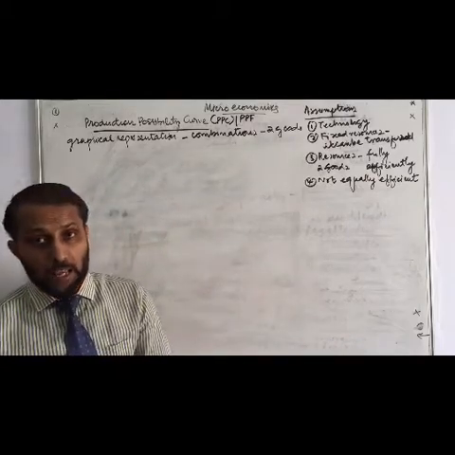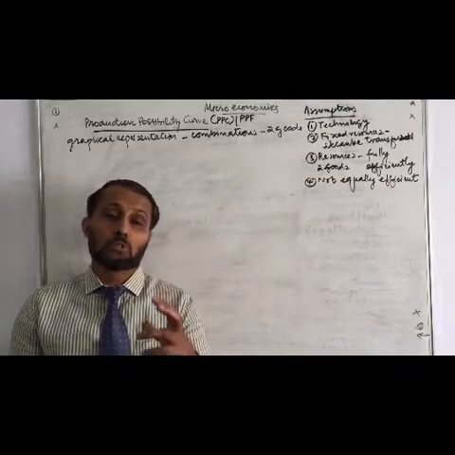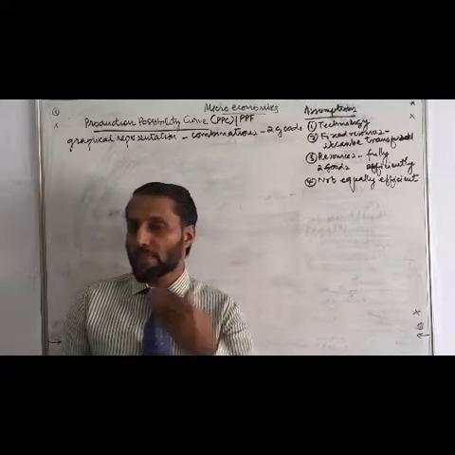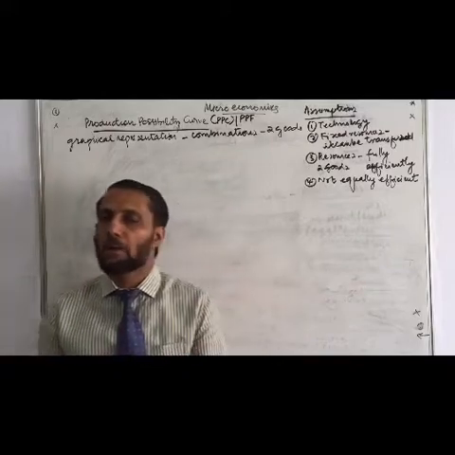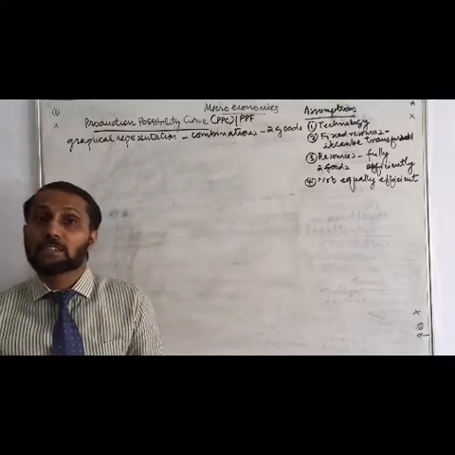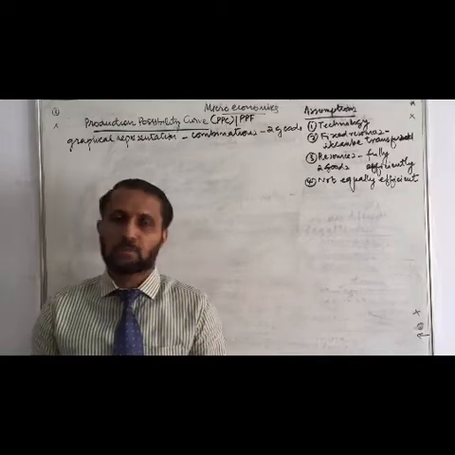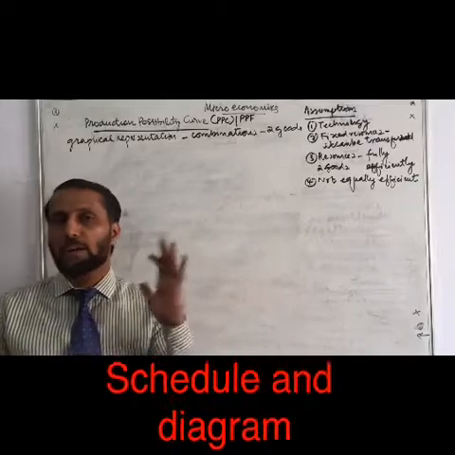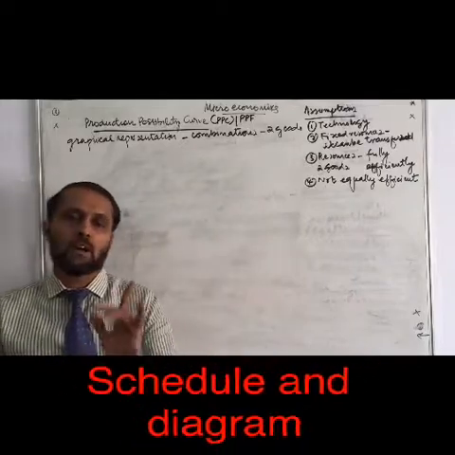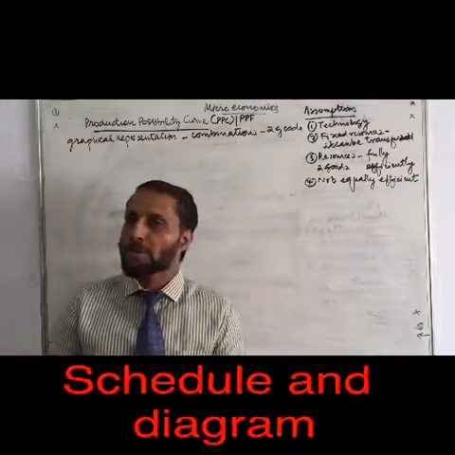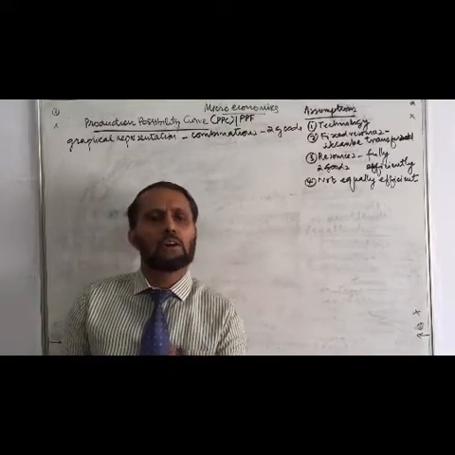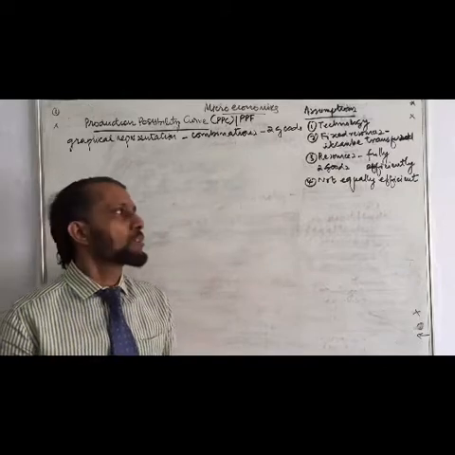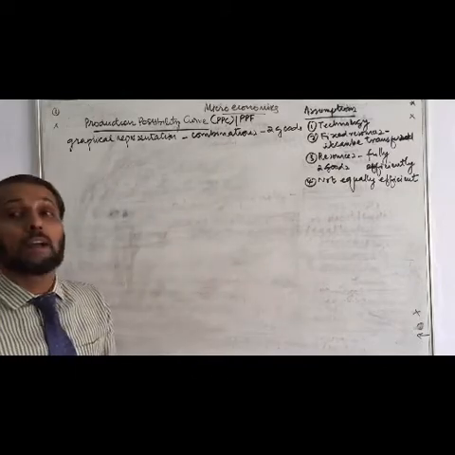To explain the theory, we use one schedule, and after that we have to draw a diagram. In microeconomics, theory is explained with the help of schedules and diagrams. In order to draw this, there is no need to ask for graph paper. We can draw in our normal notebook. In the examination, don't ask for graph paper for microeconomics diagrams. It can be drawn on normal ruled paper. So for this, let us draw a table.